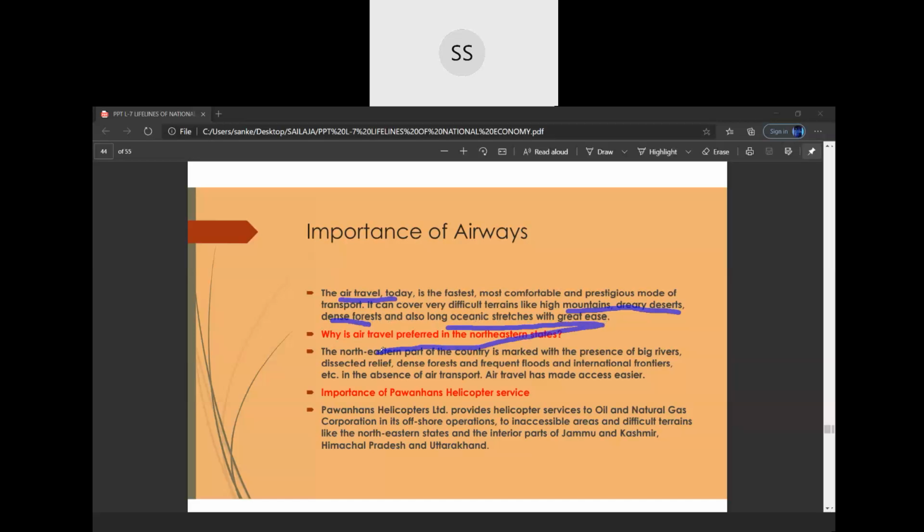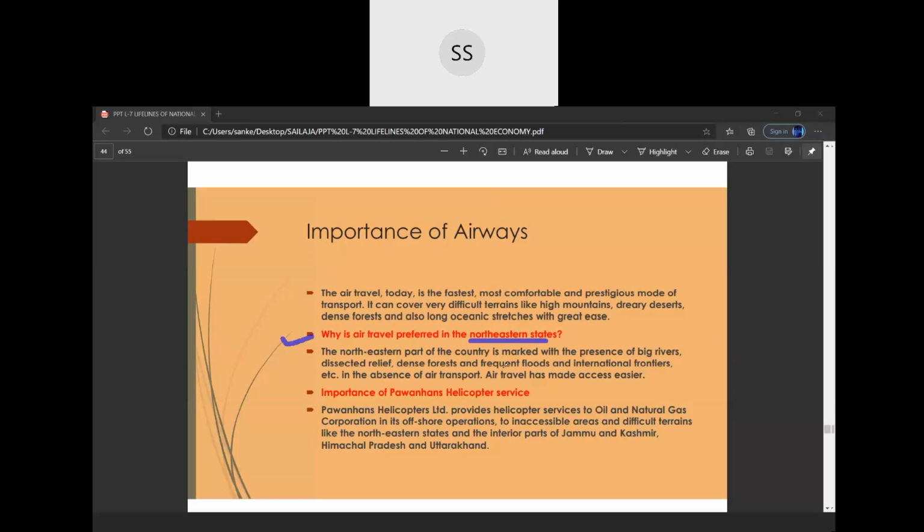Then the very important question which I am coming to here, children, is a 1 mark and sometimes a 3 mark question: why is air travel preferred in the northeastern states? In your book, a picture is shown of a helicopter. So they will ask you to identify the type of transport. You have to identify that it is air travel, and then they will ask you the question, why is air travel preferred in the northeastern states?